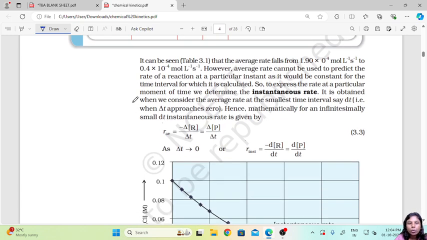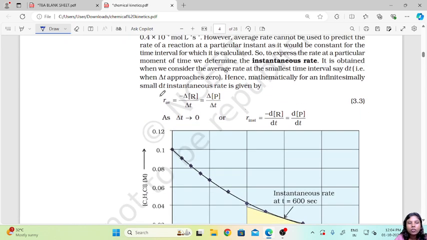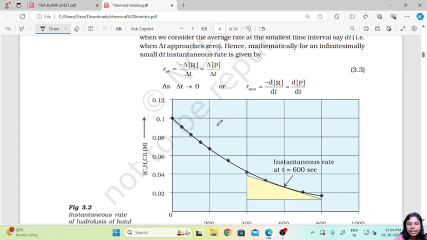So that is obtained when we consider the average rate at the smallest time interval, say dt, that is when delta t approaches 0. So when the time difference is almost 0, hence mathematically for an infinitesimally small dt, instantaneous rate is given by. So here we can write r average equals minus delta r upon delta t, which will be equal to delta p upon delta t.